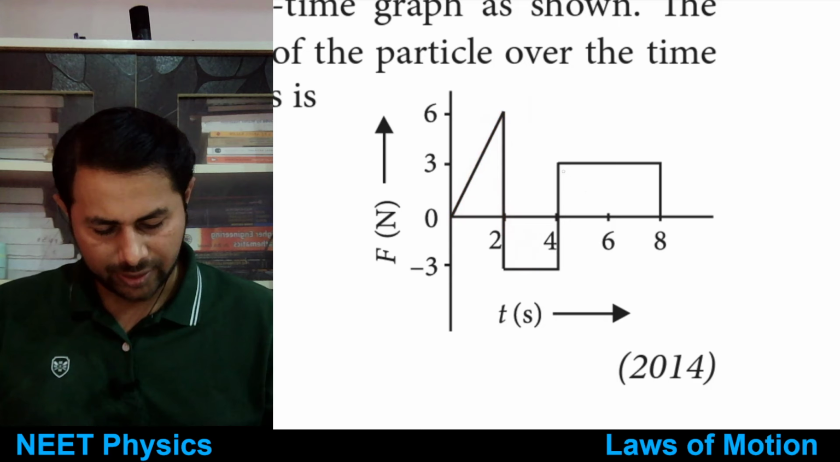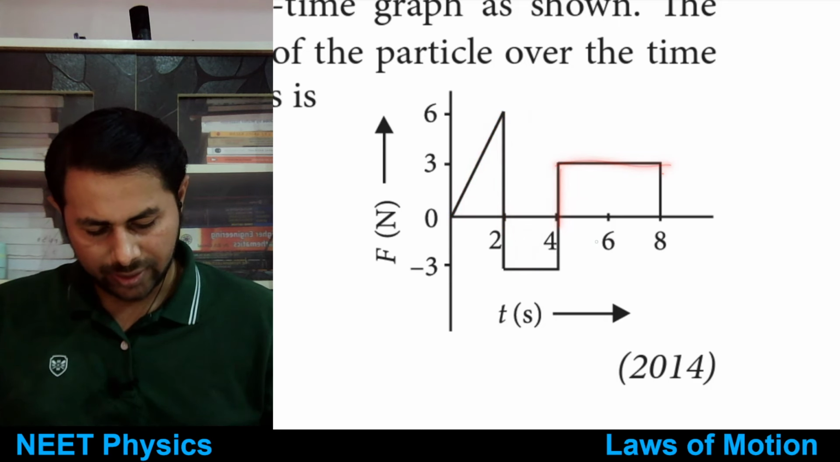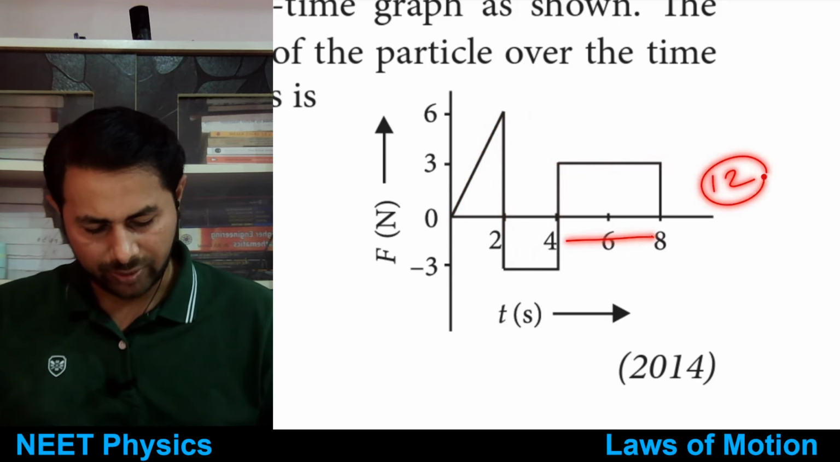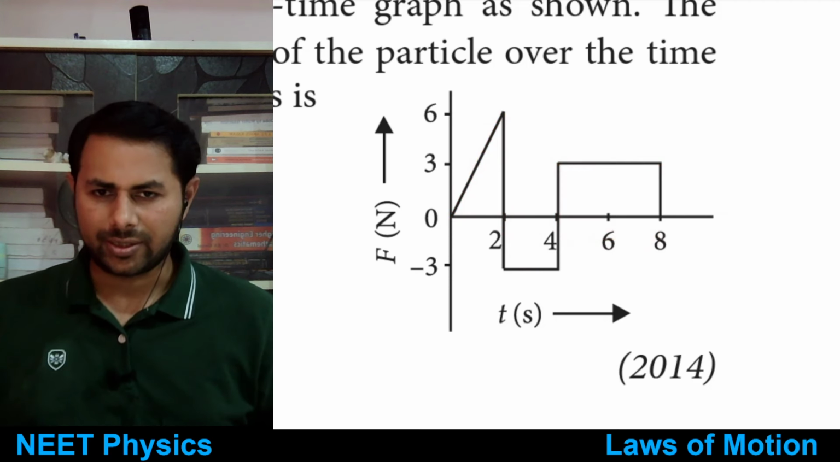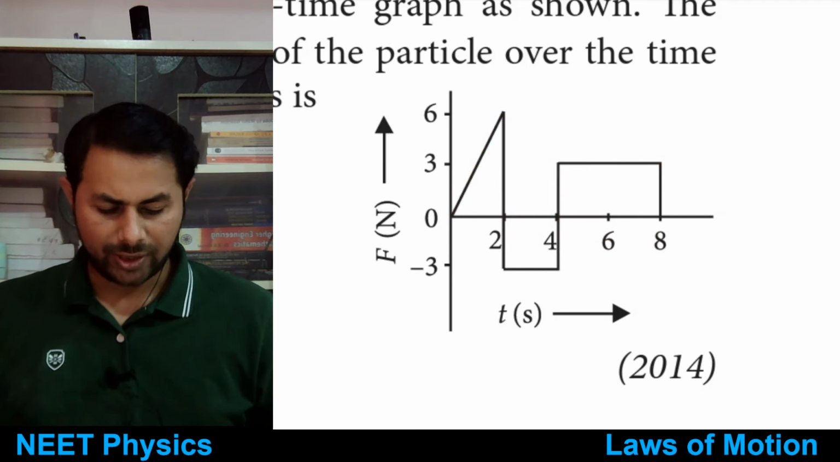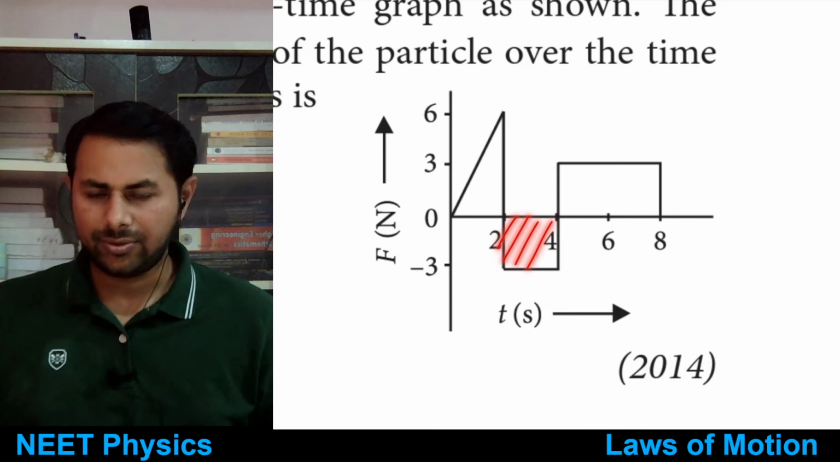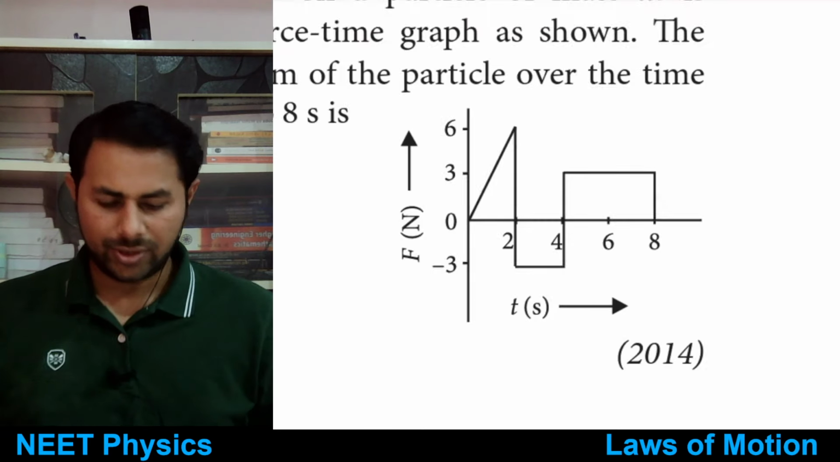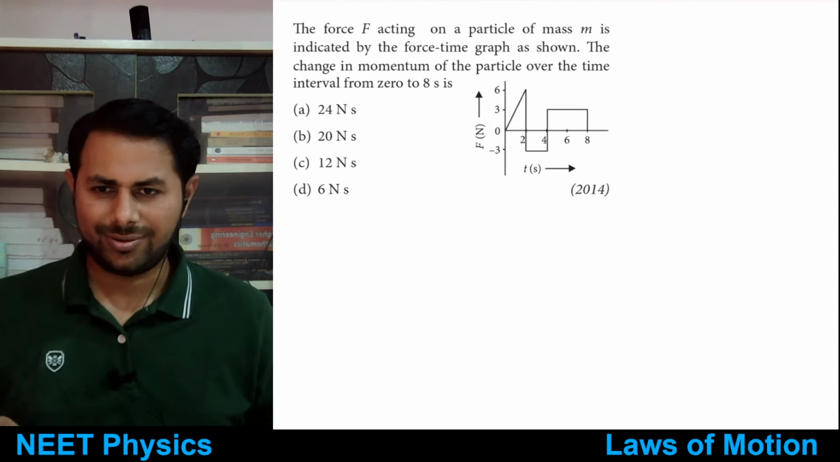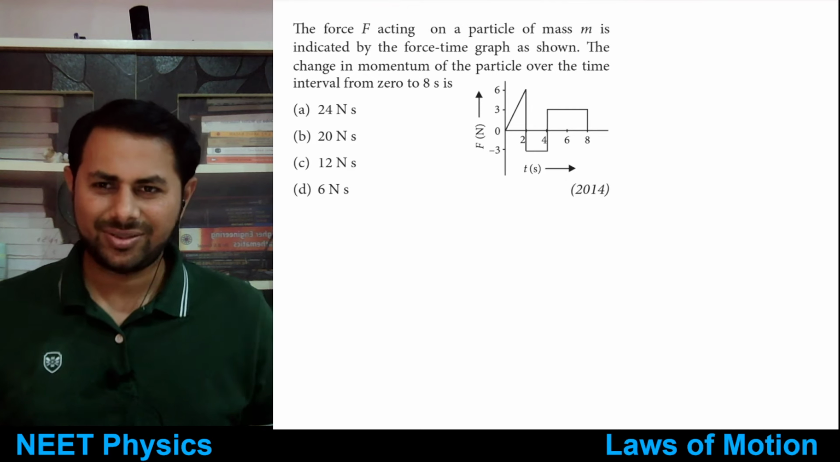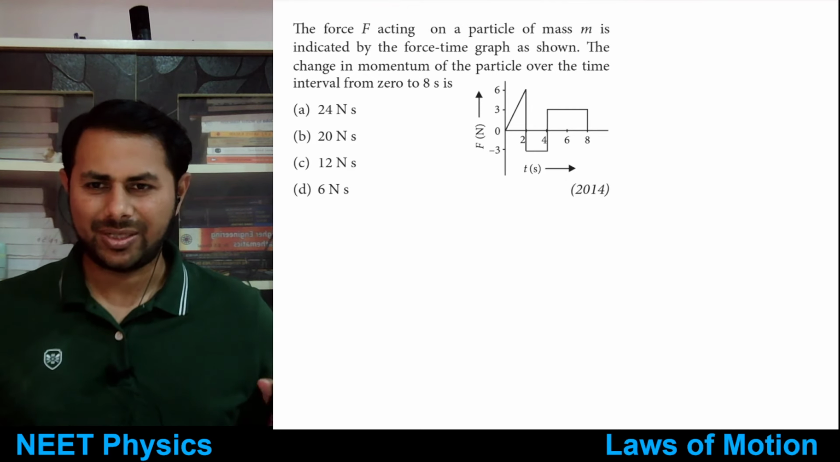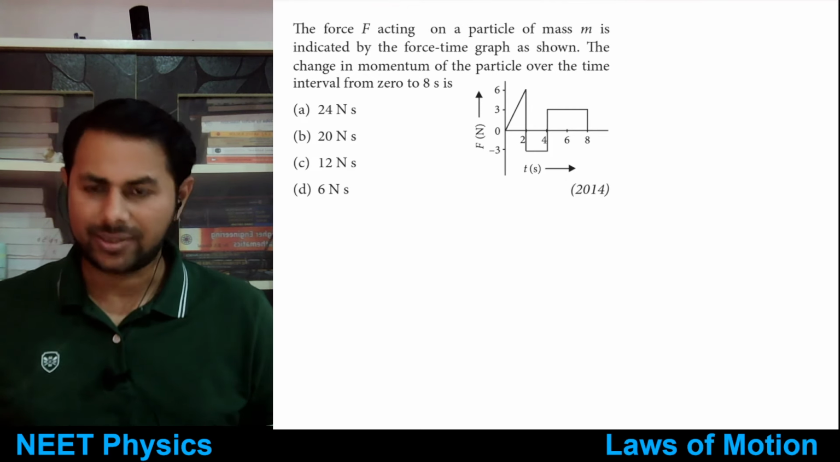This is 6. How much is this? This is 3 times 4. This is 12. Right, so 12 is correct. Okay, so everybody took this area as negative. Okay, so see, this is a signed area. Very good. Okay, so let me just tell, because I guess everybody has not answered.